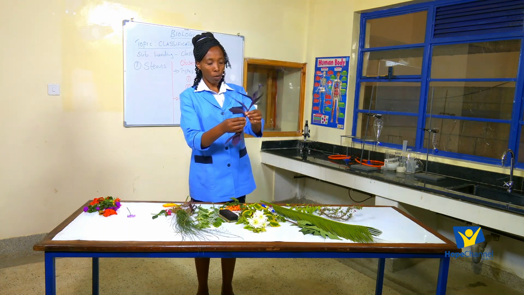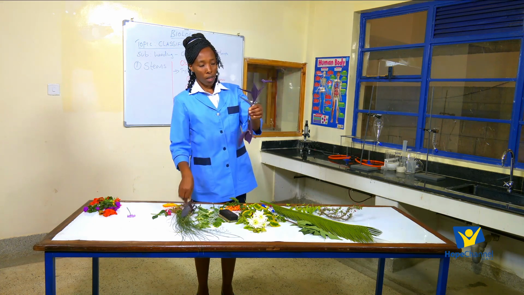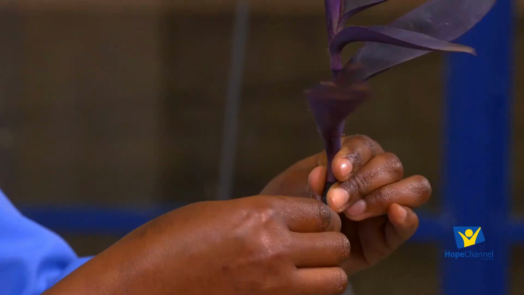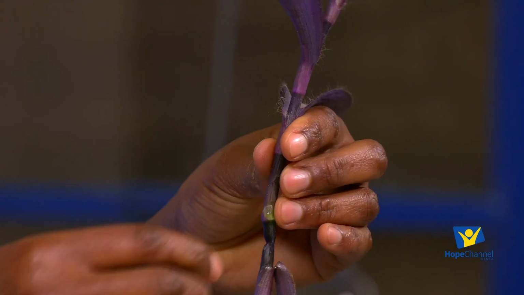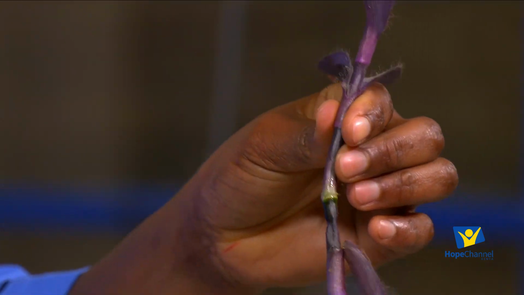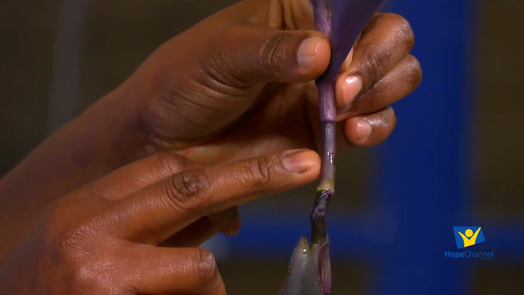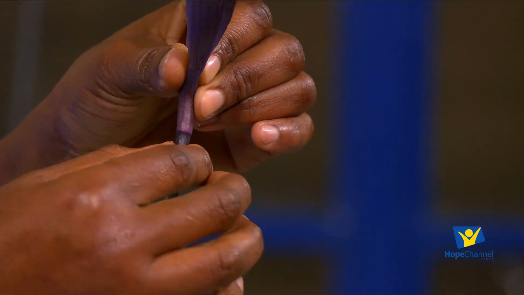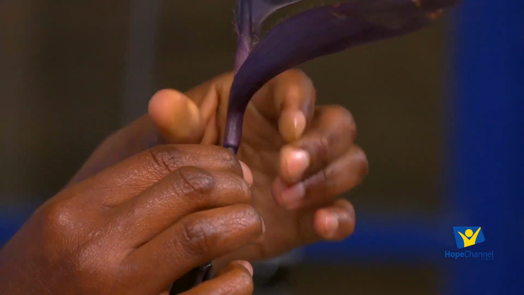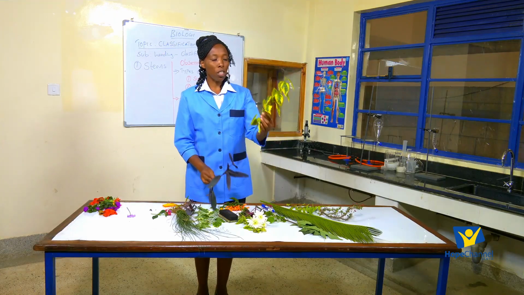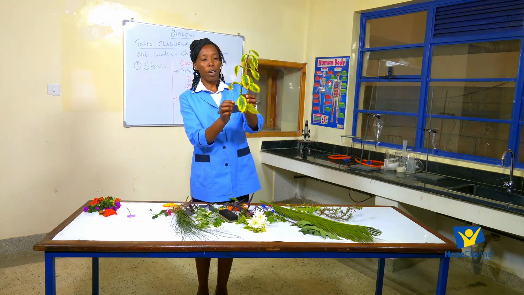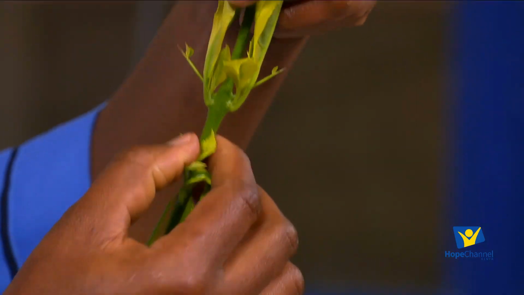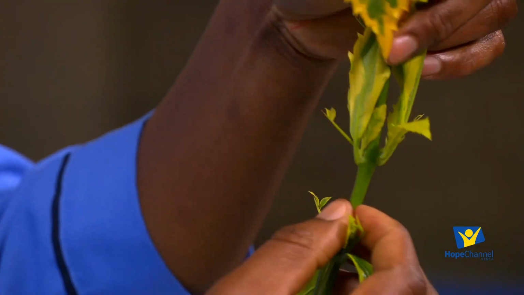So if I try to remove the leaves, we can see the circular stem. We said we only use observable features to place plants into groups. So if you talk about the shape of this stem, this one is circular. So this shape of the stem is different from this shape of the stem. Okay, look at this one. If I look at this shape, this one is not circular.